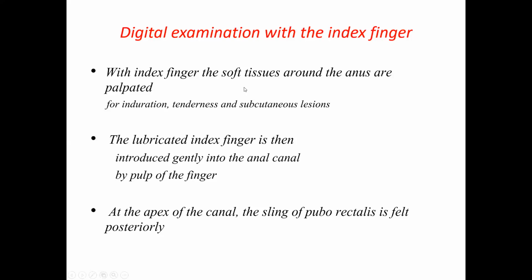With the index finger, the soft tissues around the anus are palpated for induration, tenderness, and subcutaneous lesions. Then the lubricated index finger is introduced gently into the anal canal by the pulp of the finger. Keep the pulp of your finger first, gently press. Slowly, the finger goes inside. At the apex of the anal canal, the sling of the puborectalis muscle is felt posteriorly. More easily, it will be felt posteriorly. Once you pass your finger through the length of the anal canal, turn it and try to feel the strong muscle posteriorly.